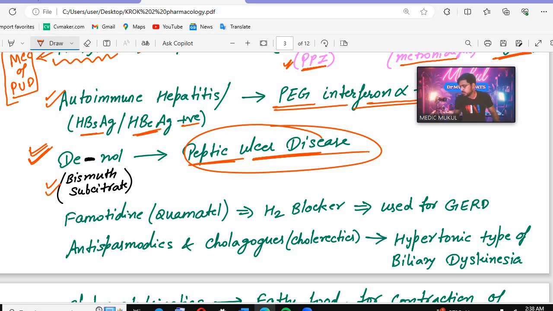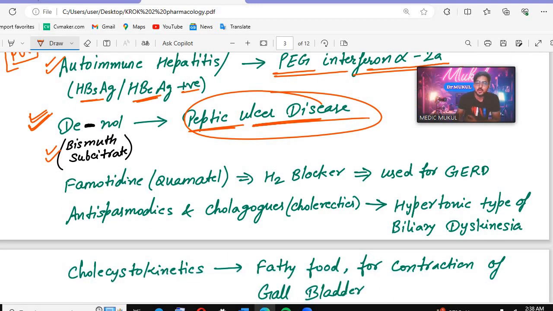Let's move ahead. The next is famotidine. This is so hot today, and the fan is also off. Okay, so let's see famotidine, that is Coa metals. So what you will see, the H2 blockers. The H2 blocker, that is famotidine. So famotidine, remember this is the Coa metal.